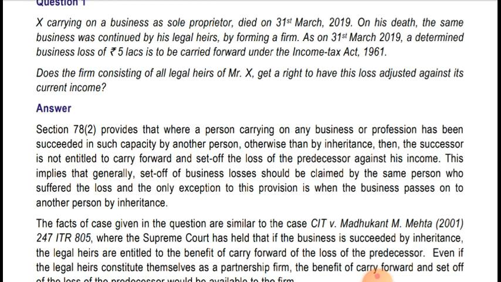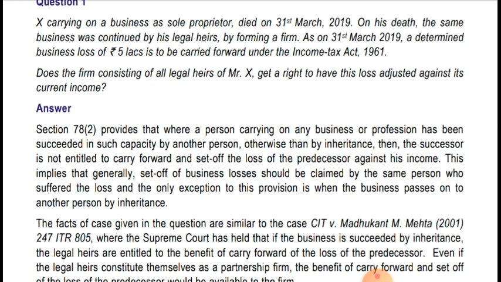So there is only one exception. In all other cases the person must be the same, the person who has incurred the loss and who is claiming or carrying forward the loss.